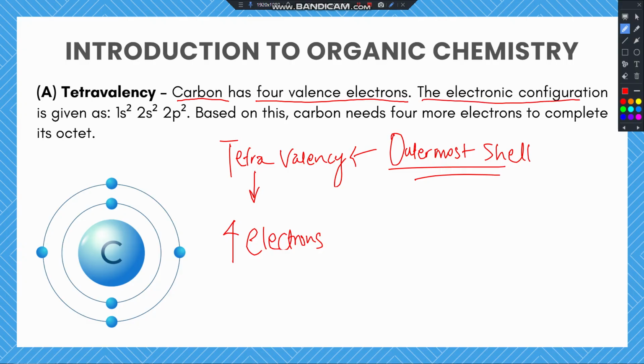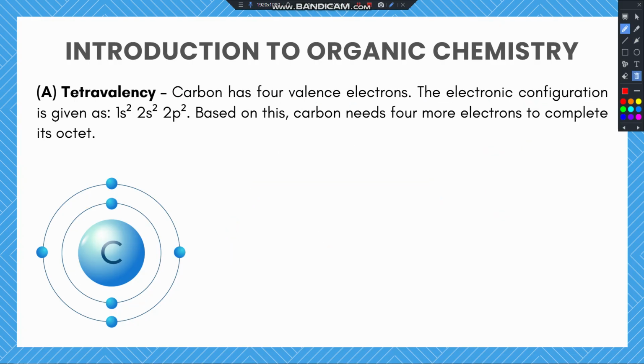The electronic configuration of carbon, by the way, is given as 1s2, 2s2, and 2p2. Here is what the electronic configuration looks like in a structural format. You can see the first shell of carbon over here. I'm circling it right now. And you can see there are two electrons in the first shell, 1 and 2. When you check out the second shell, which happens to be the outermost shell, you can count four electrons. You can see 1, 2, 3, 4.